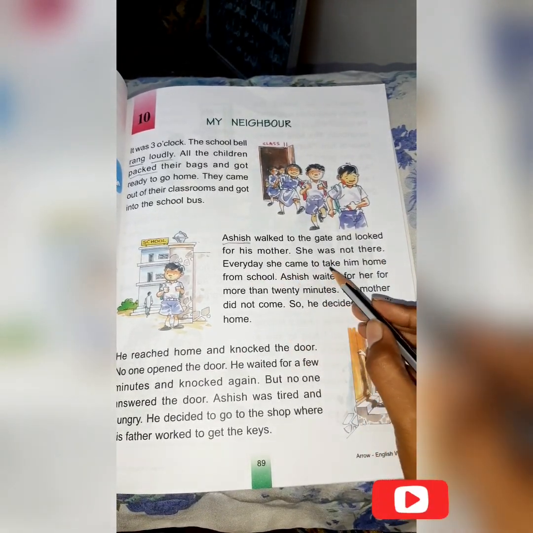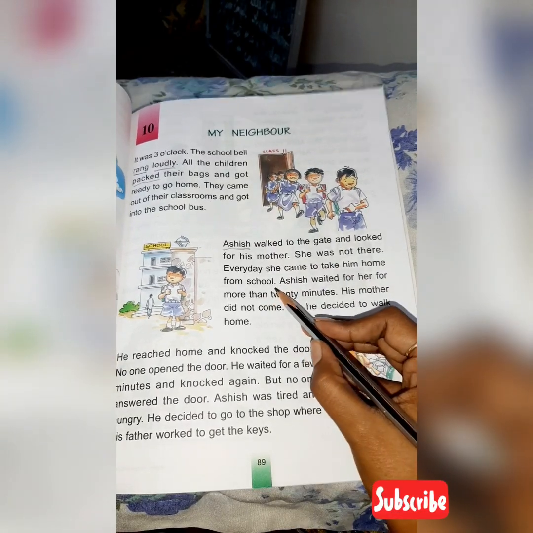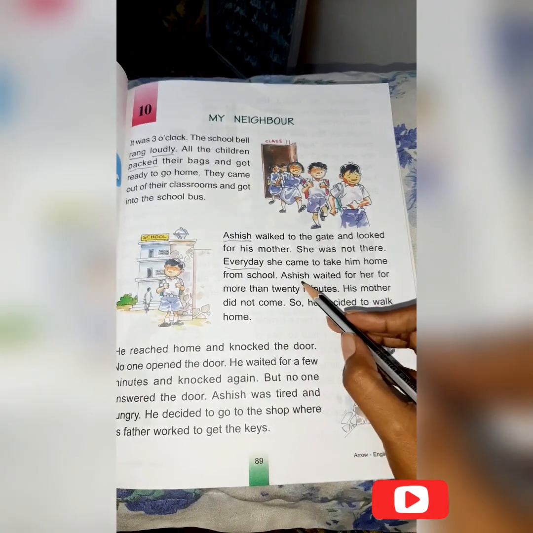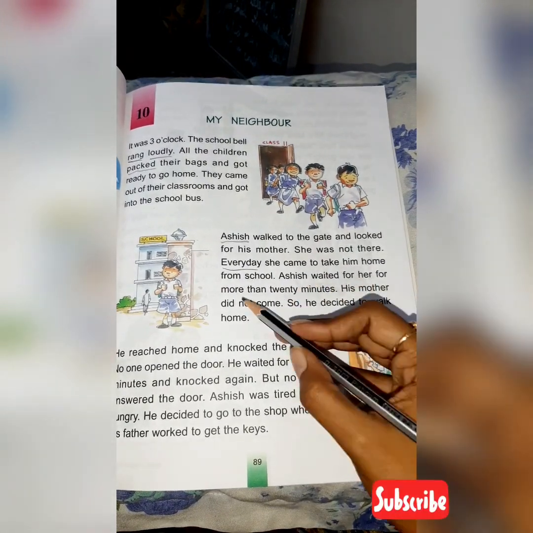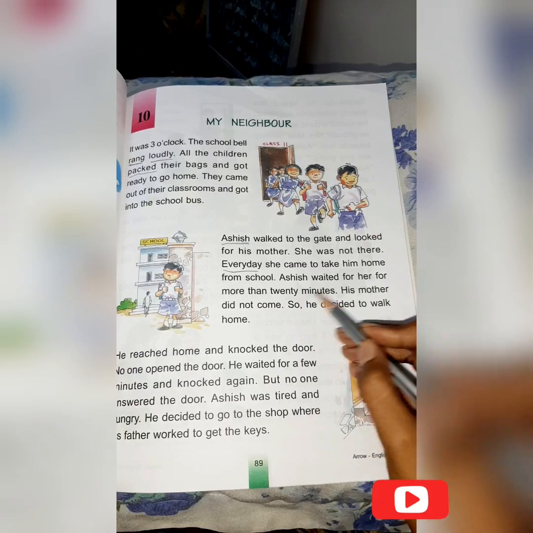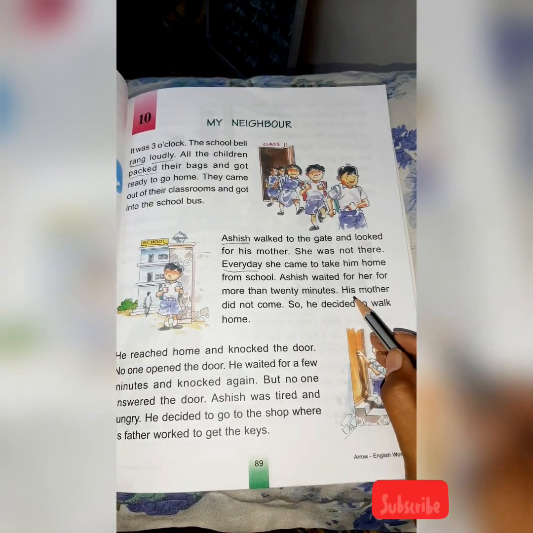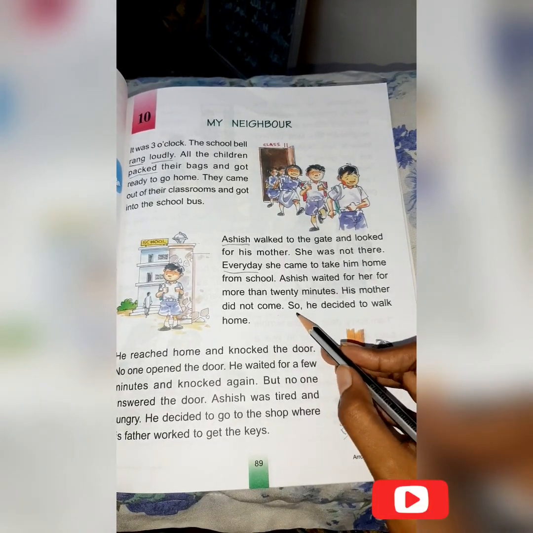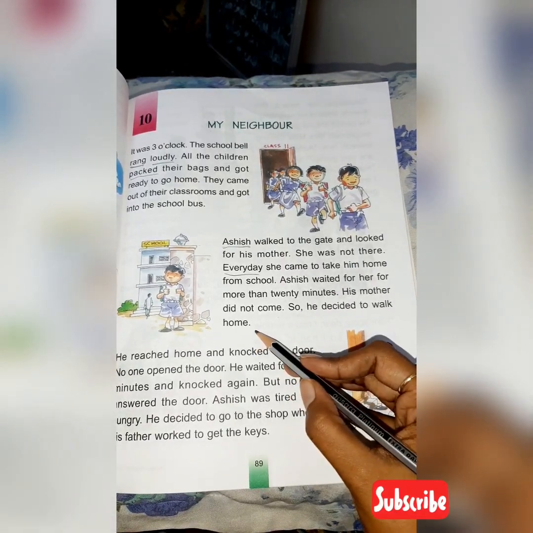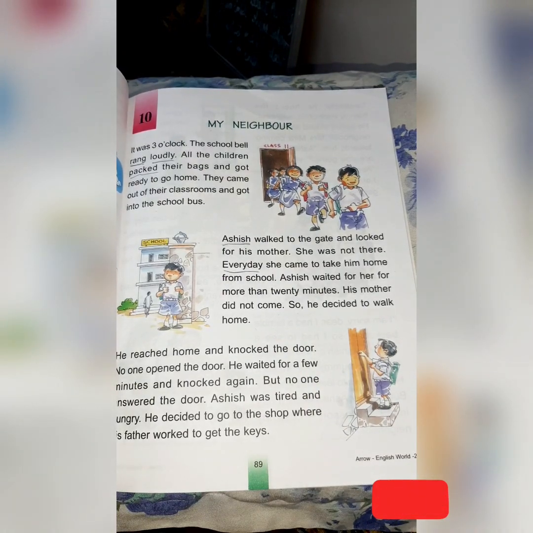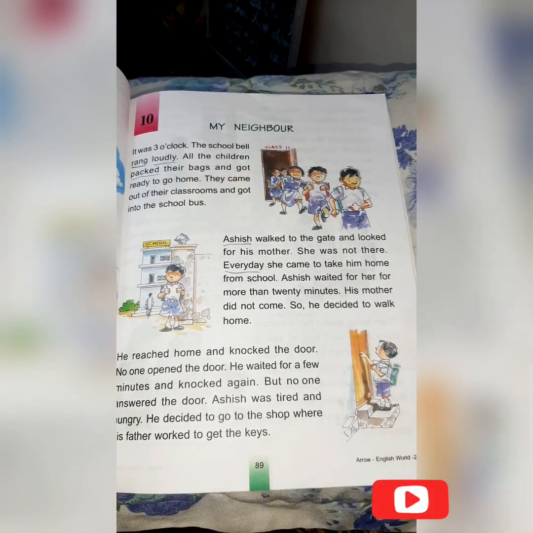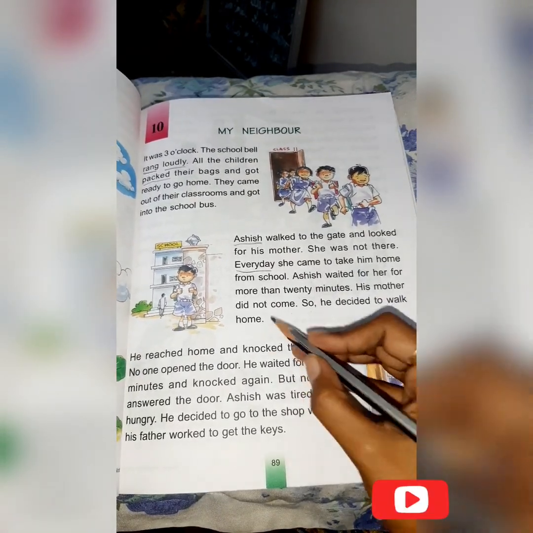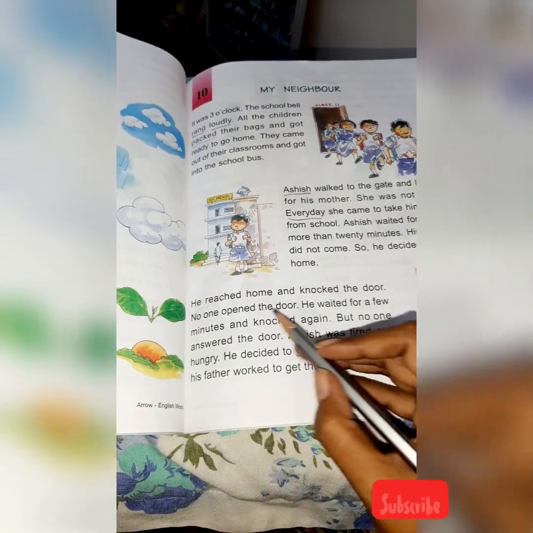Every day she came to take him home from school. As I told you, every day she was coming. You can underline every day. Ashish waited for her for more than 20 minutes. His mother did not come. So he decided to walk home, and as his home was nearby, he decided that he will walk home and reach home safely.